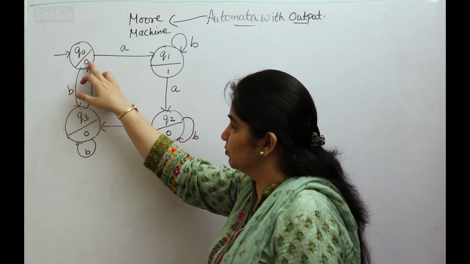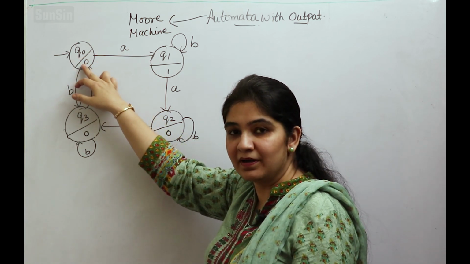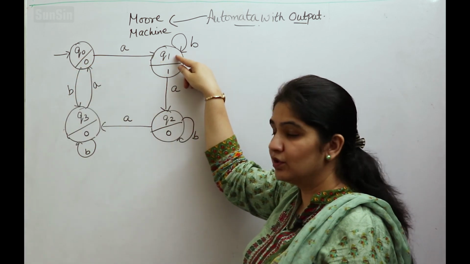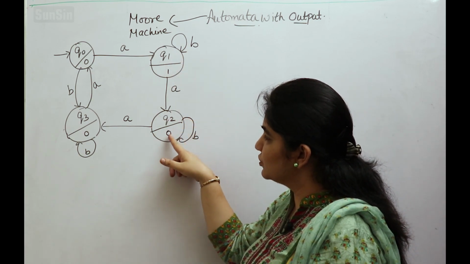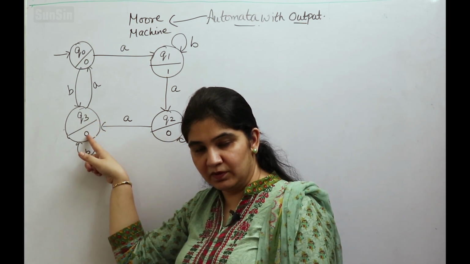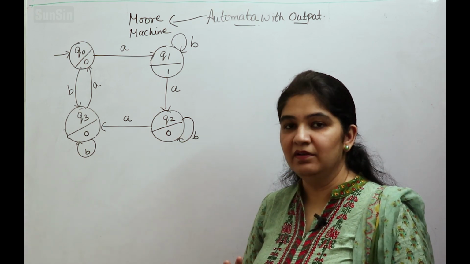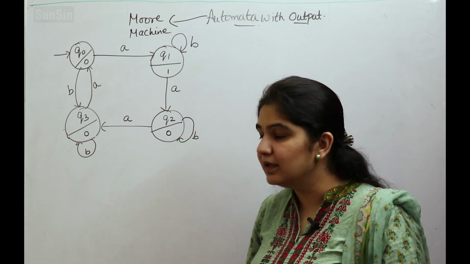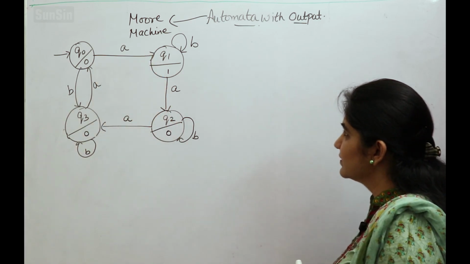It denotes the output. As soon as we reach state Q naught, which output will be printed? 0. If we reach Q1, which output will be printed? 1. If we reach Q2, which output will be printed? 0. If we reach Q3, which output will be printed? 0. Clear? So this is completely a FA without final state but including outputs with it. Fine.